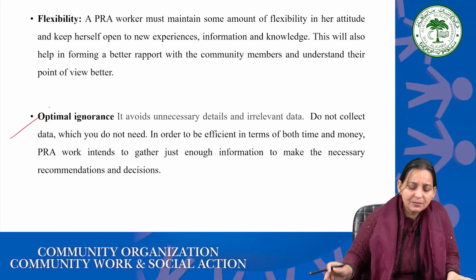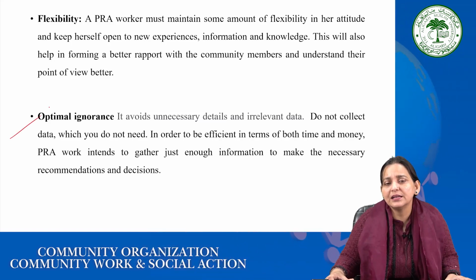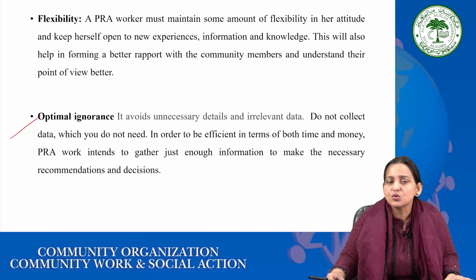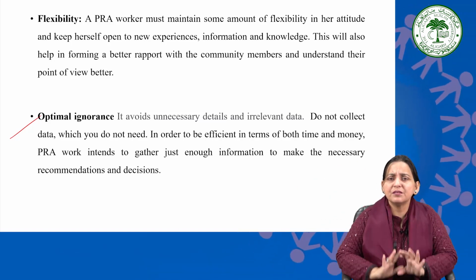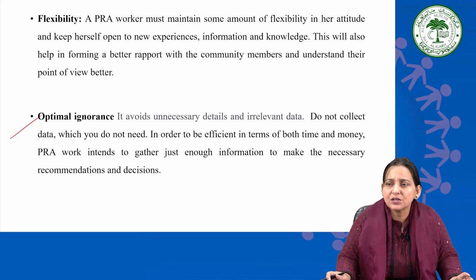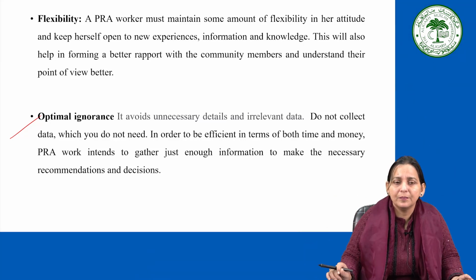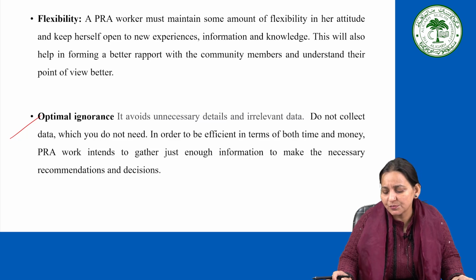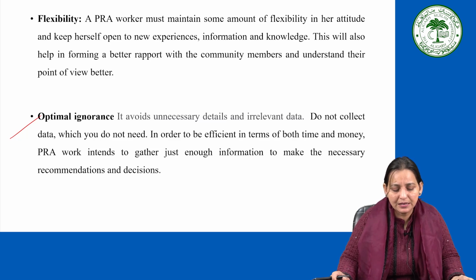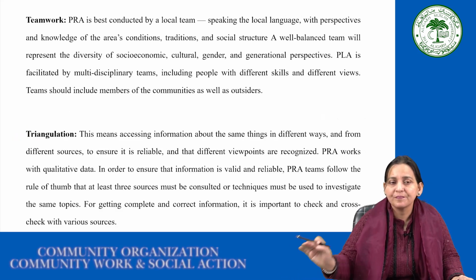Optimal ignorance is about avoiding unnecessary details and irrelevant data. Do not collect data which you do not need. Collecting lots of irrelevant data is always considered something not to do. In order to be efficient in terms of both time and money, PRA work intends to gather just enough information to make the necessary recommendations and decisions.